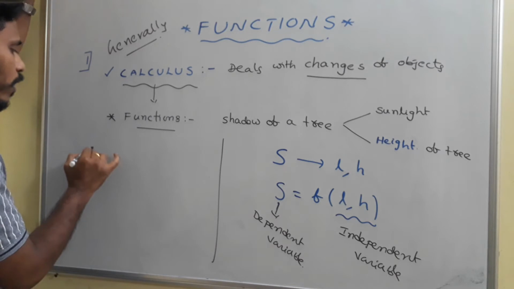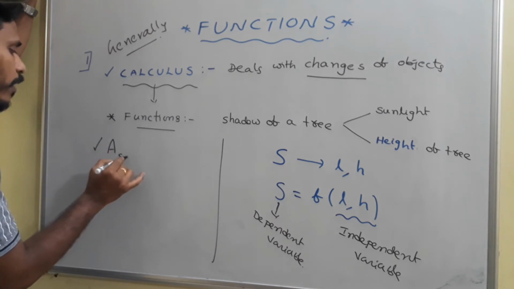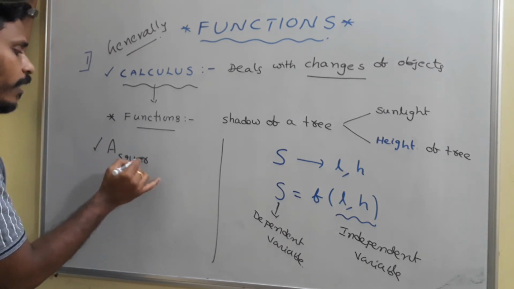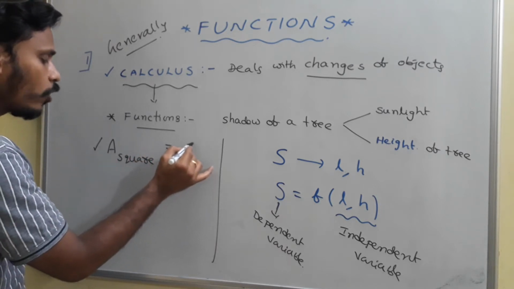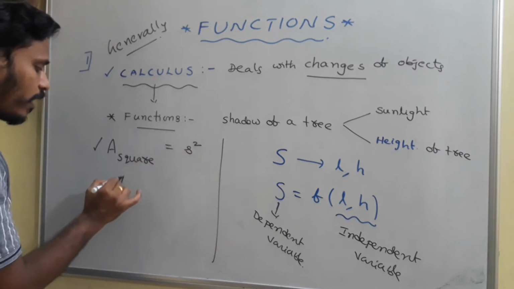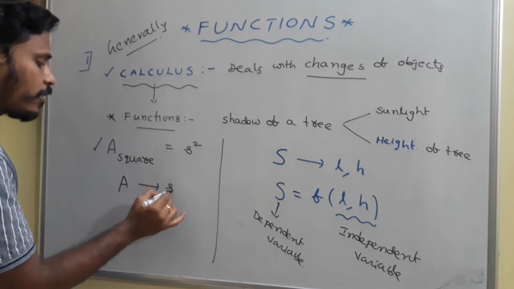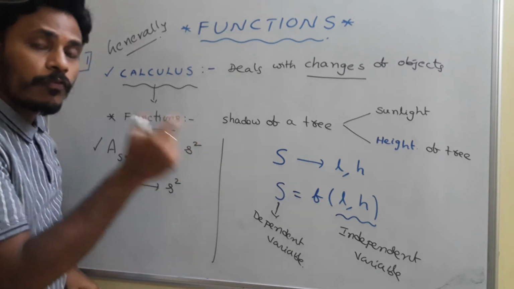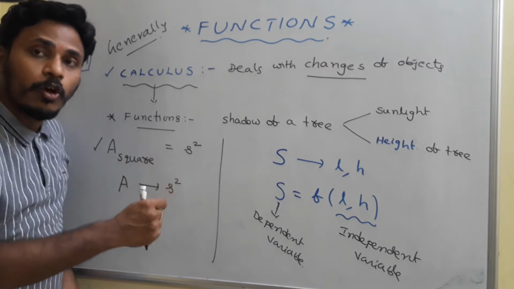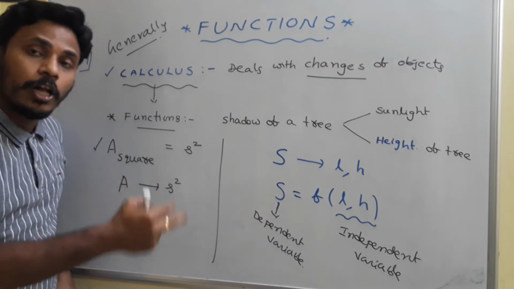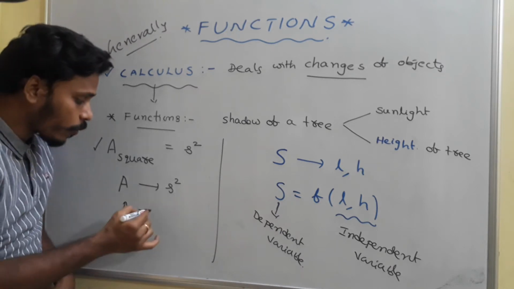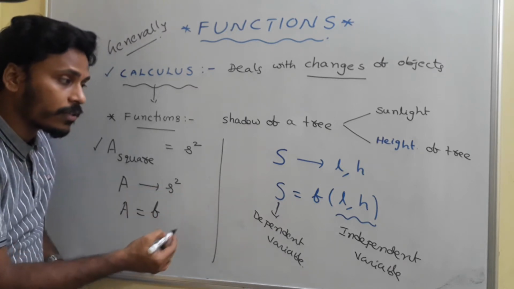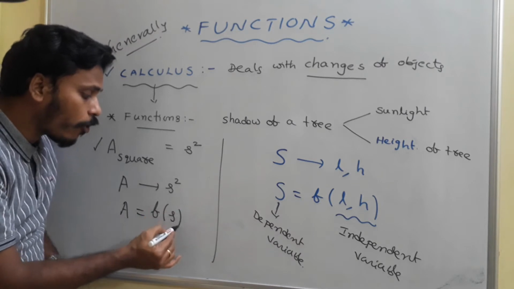I will give you one more example. For example, the area of a square. I have a square and its area. What is the area of the square? We know it as S squared. That means the area of the square depends on the side length of the square. If you change the length of the side, the area also changes. Here we say that the area of the square is a function of S, and we represent it like f of S.